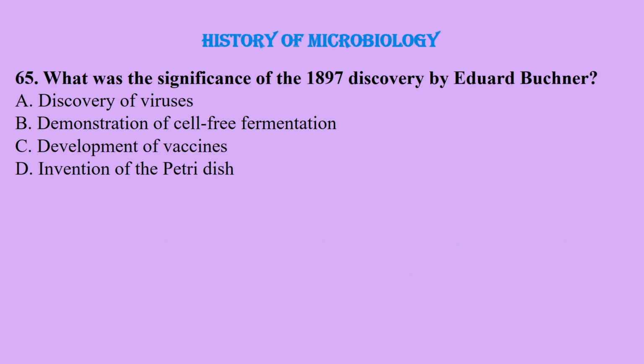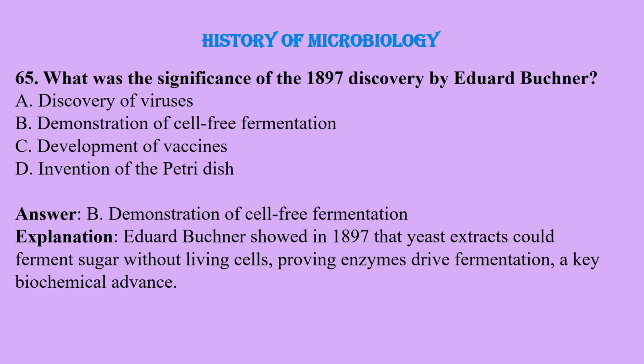Question number 65. What was the significance of the 1897 discovery by Eduard Buchner? Discovery of viruses, demonstration of cell-free fermentation, development of vaccines, or invention of the petri dish? And the correct answer is demonstration of cell-free fermentation.